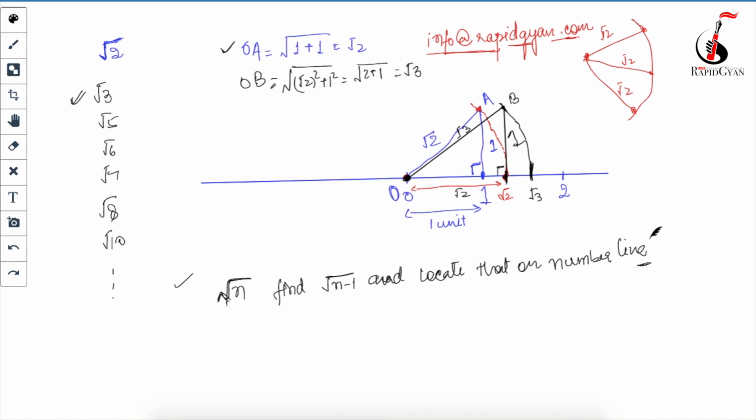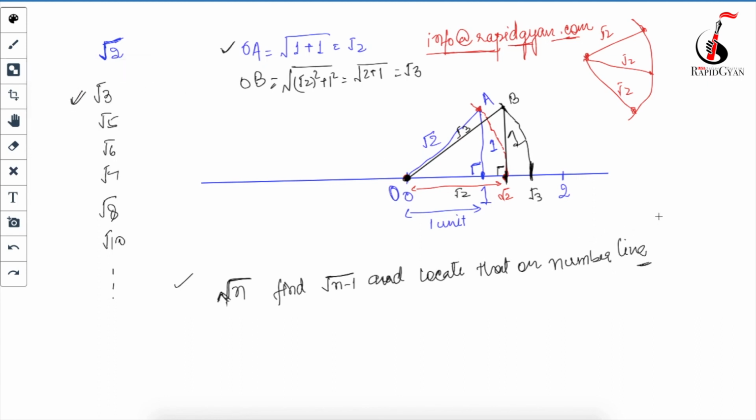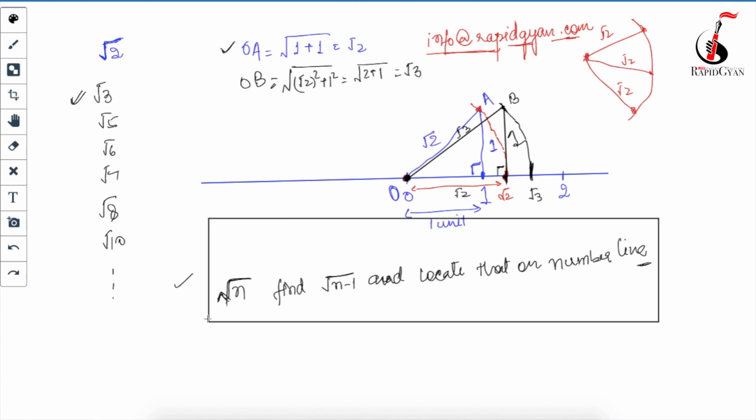So you will have to memorize this particular thing. If you have to draw an irrational number, any under root n irrational number, on the graph, first you will have to find the value of under root n minus 1 and locate that on the number line. After that only you will be able to draw it.